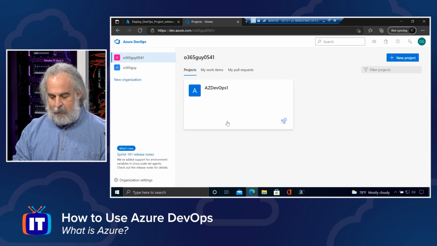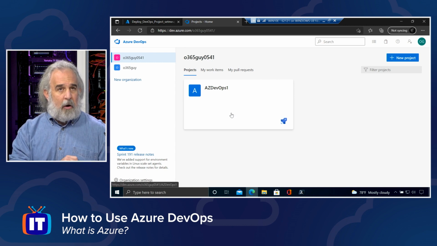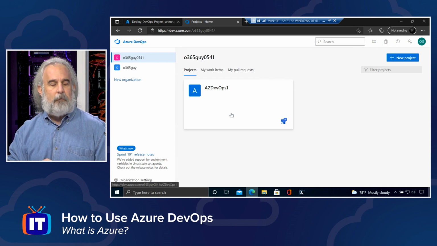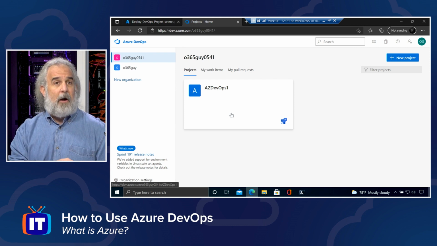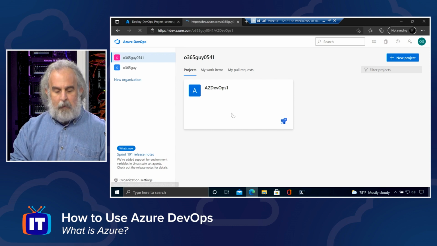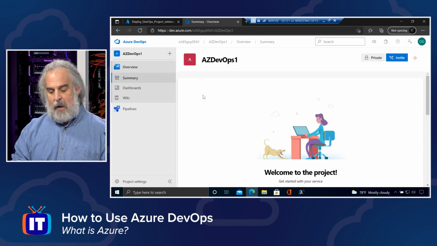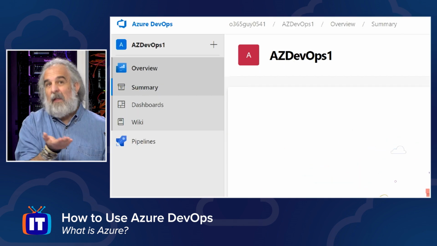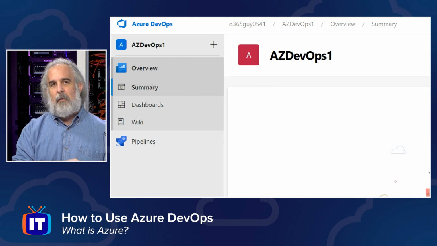Once you do that, the project becomes a little tile or card underneath your login for you as the project manager or anybody who's associated with the project, and they'll see it on the dashboard, and they can then click through it as I'm about to do, and they can go in, and they can begin to interact with the project. And what they'll see is an overview area where we could see, and I don't have anything associated with the project right now, but they could see whatever's going on.